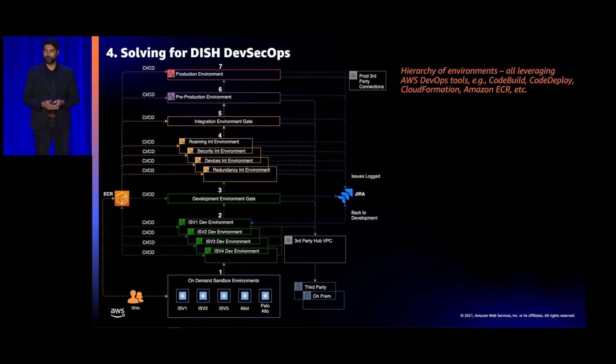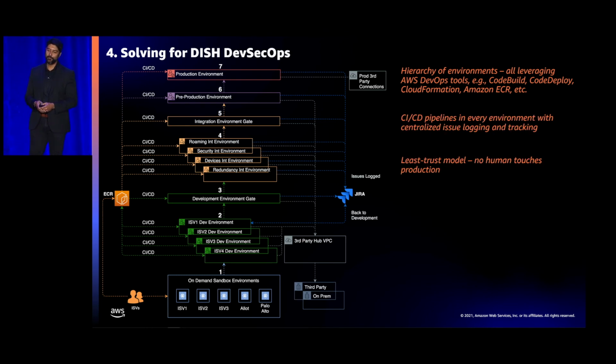basically control these environments. So I'm going to click through. I kind of had a little faux pas there. So we have these environments. We use pipelines. We use controls. We use all the security best practices that Curtis talked about. And taking it to an extreme in production, we are not allowing people to touch production. Okay? It is through the pipeline, and then that gives us the ability to block it, something doesn't look right, right? We are limiting external connectivity to the environments and using constructs like security VPCs to have choke points.